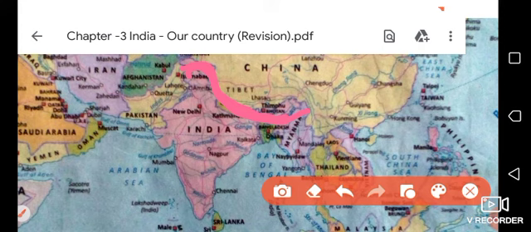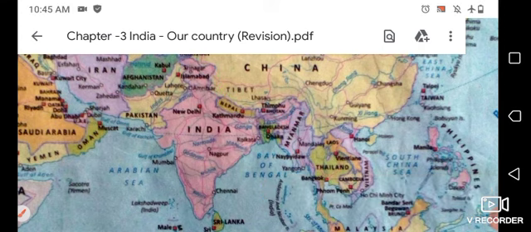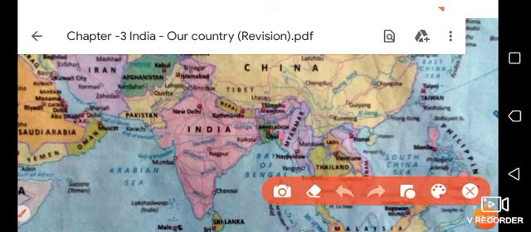To the east of India lies the Bay of Bengal. The Indian Ocean lies to its south, and the Arabian Sea to its west.